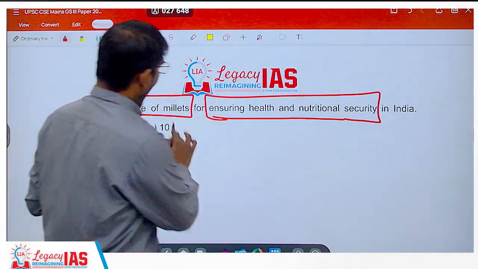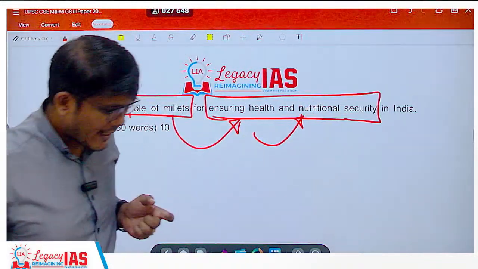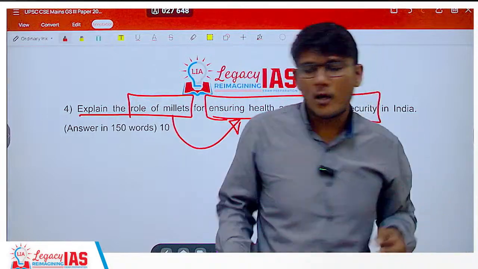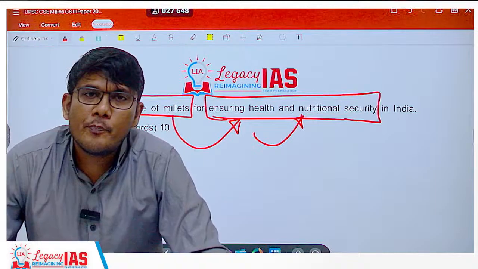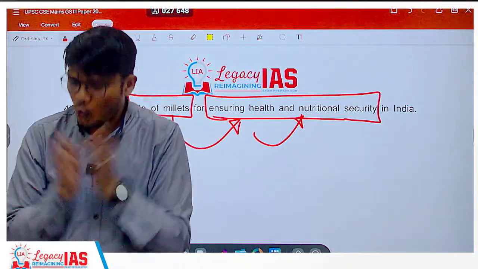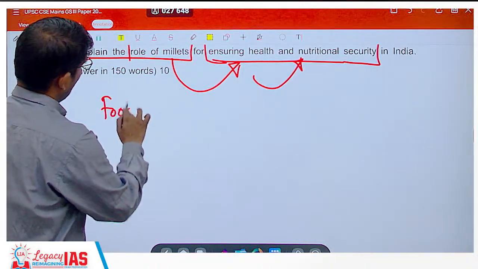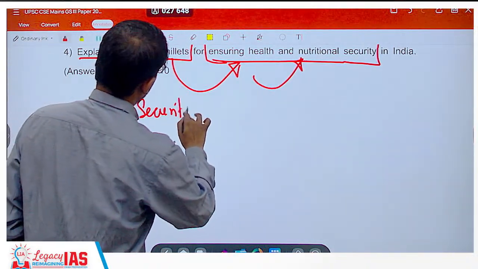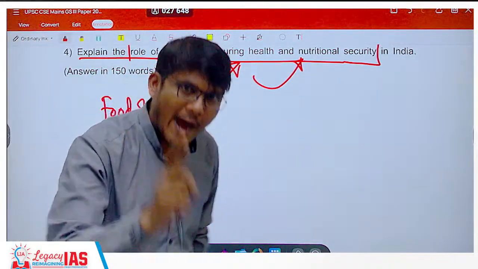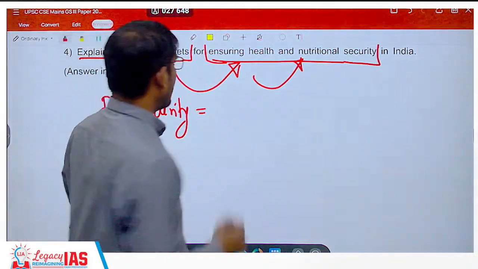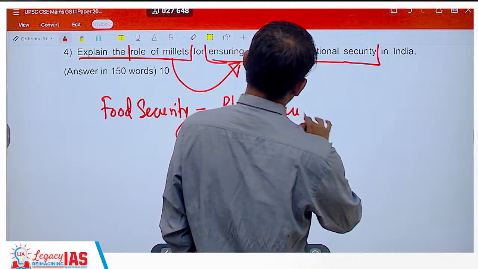Now, how can it ensure health and nutritional security? See, understand that when we talk about food security, it does not only mean being able to produce as much as is required. Food security consists of two things. If you are able to produce as much as is required, that is just physical security, or physical access to food.